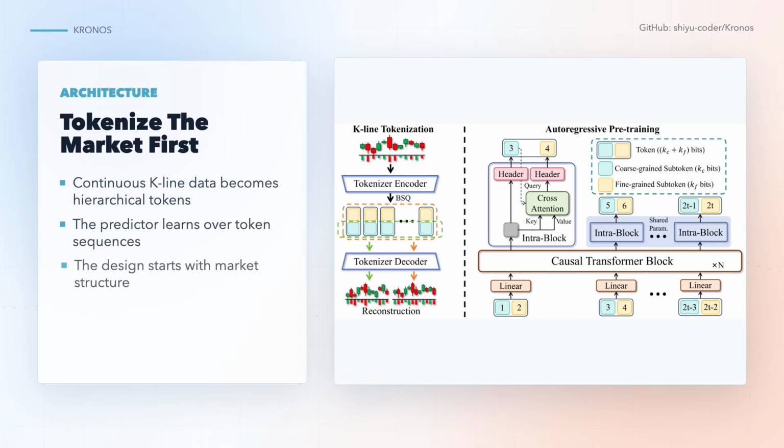The architecture is where Kronos separates itself from generic time series tooling. It does not simply feed raw numeric arrays into a transformer and hope the model figures out market structure. The tokenizer first quantizes continuous K-line data into hierarchical tokens, then the predictor learns over those tokens. The model learns a vocabulary for financial candles before it forecasts what comes next.